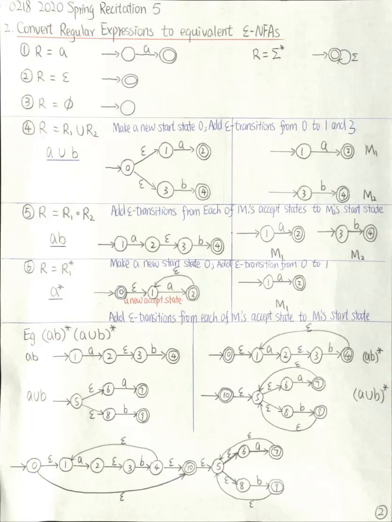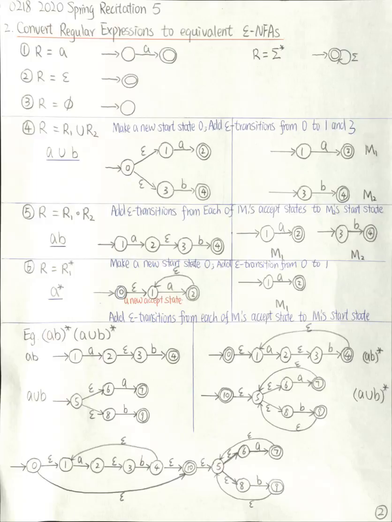For the first part, AB star, we can construct a machine that's equivalent to AB, and then take the star for that. Again, for this AB, we can construct two machines. One machine is equivalent to A, another machine is equivalent to B.